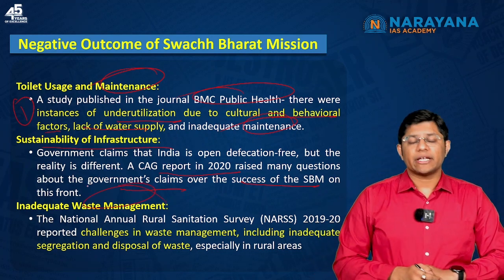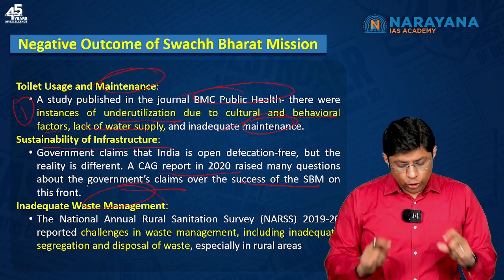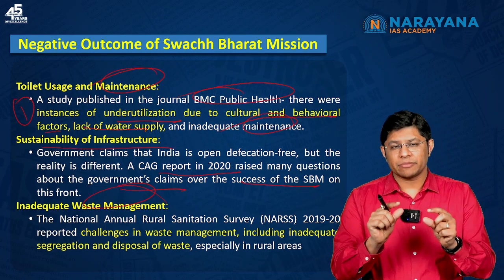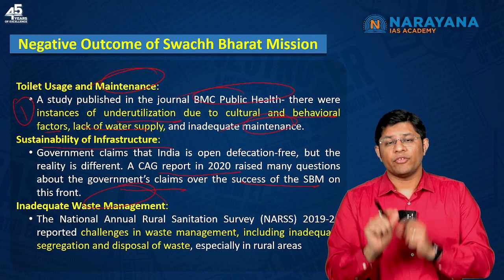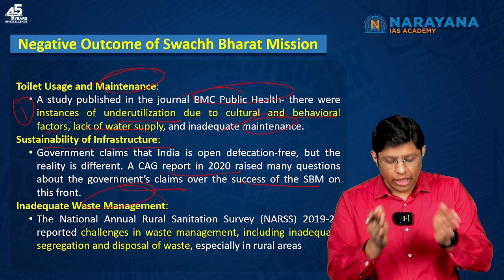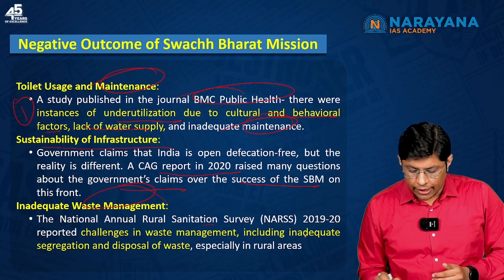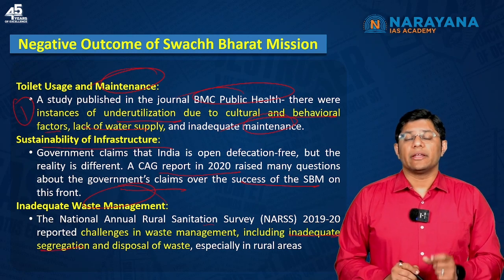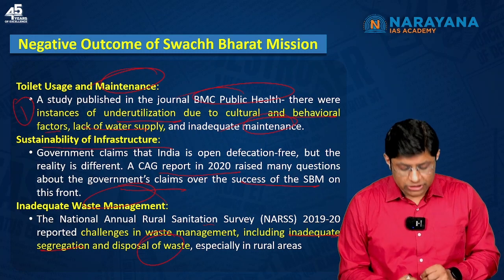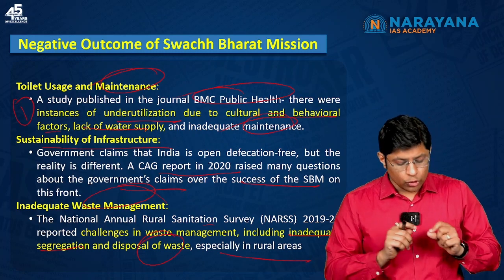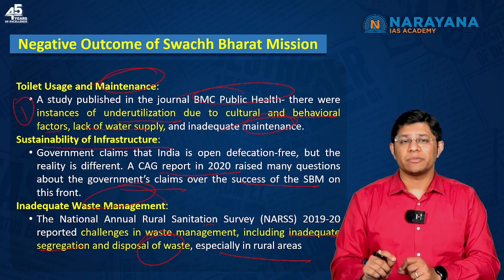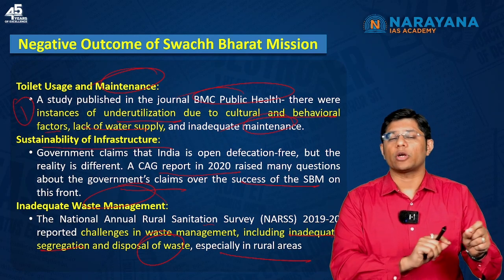Then inadequate waste management. Now, unfortunately, the waste management is not done properly, not done effectively, which means that the segregation is not happening properly. For example, inadequate segregation, then the waste is not being disposed of, especially in the rural areas. So this is another loophole or lacuna, that the waste management is inadequate, it is not efficient.